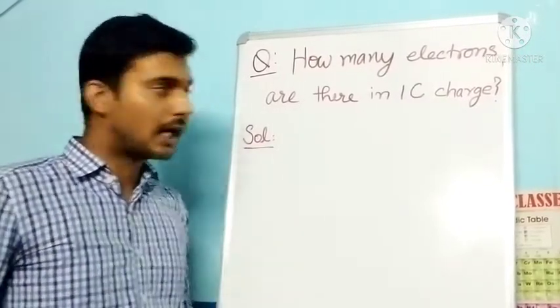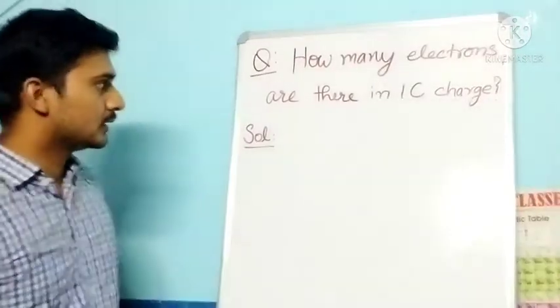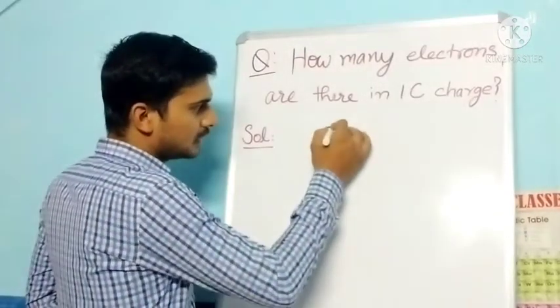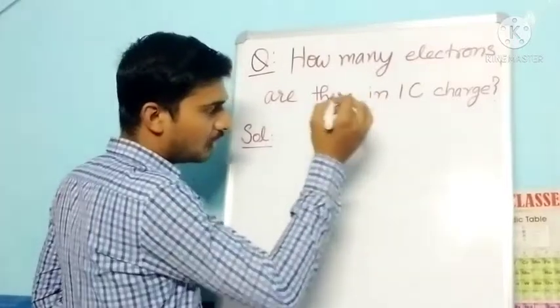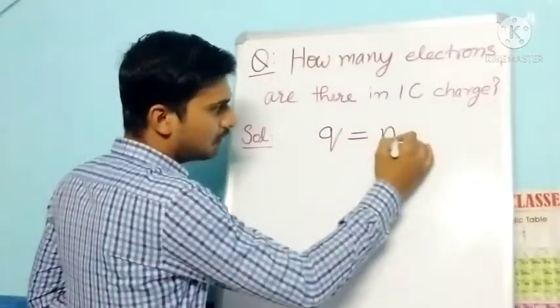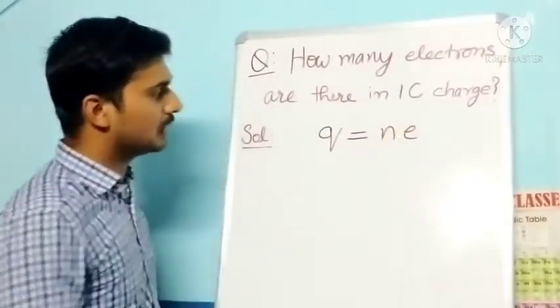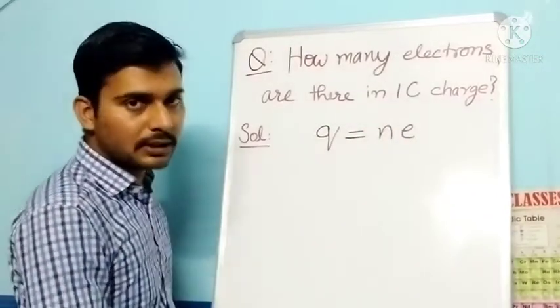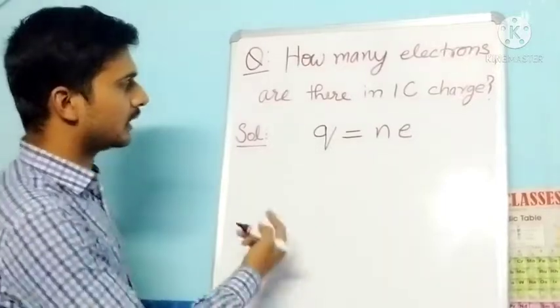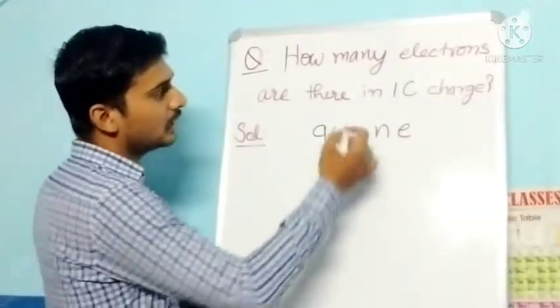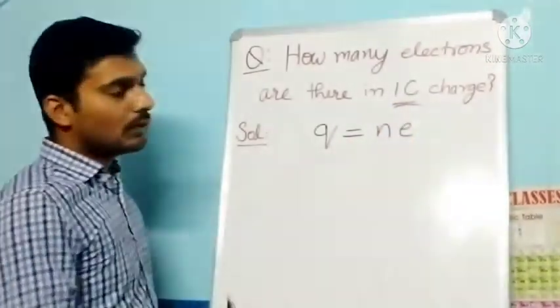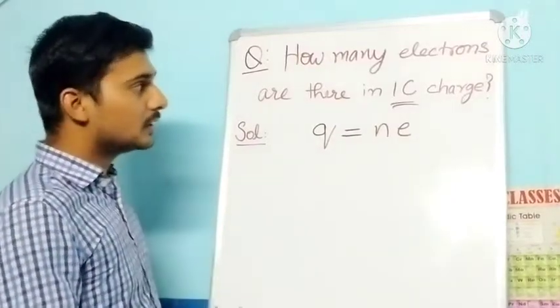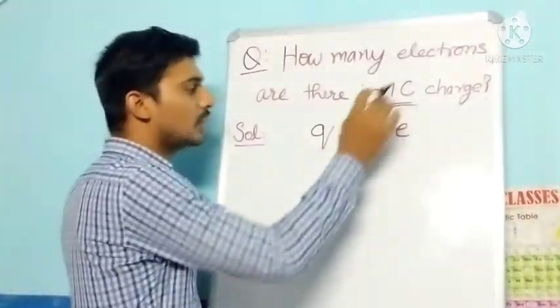Okay, so now I will solve this question for you. We know that any charge on any body will always be equal to the integral multiple of the basic quantum of charge. So we can write Q is equal to Ne. Here it is asked how many electrons will be in 1 coulomb of charge. So we know that there is 1 coulomb of charge.